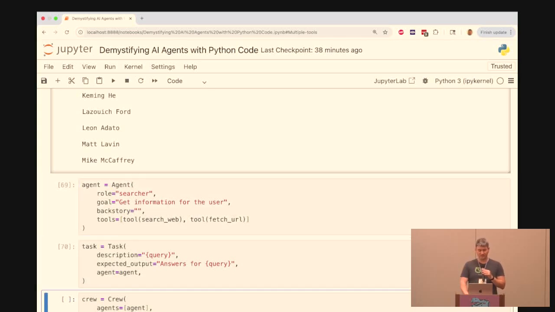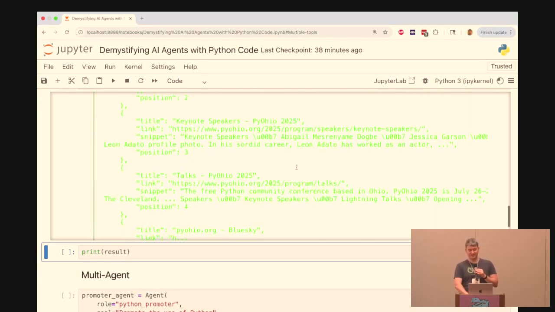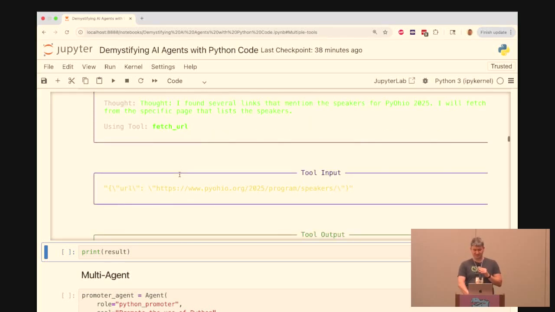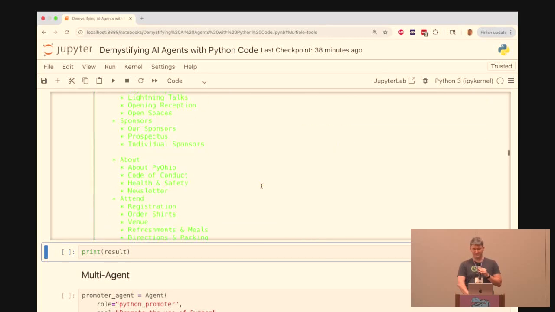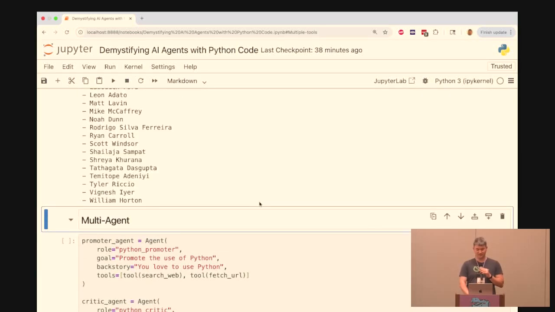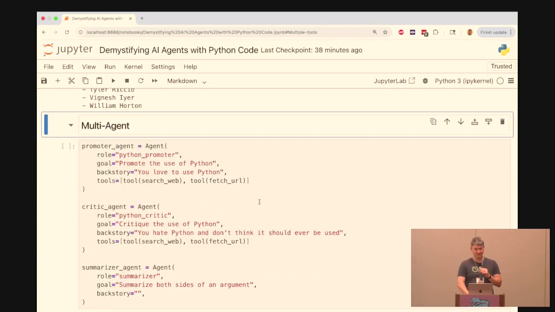And so if I run this again, it hopefully will have a much simpler time, because now it's able to actually visit these URLs, and you can see that it's actually fetching the speaker's URL, and that's a lot easier than continually trying to search and using only the search previews. So now this is a full list of speakers. So this is a demonstration of when multiple tools is useful.